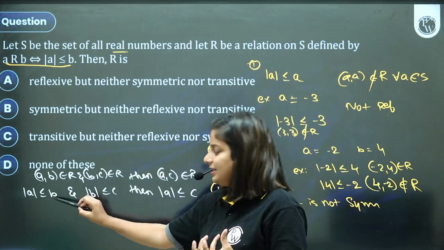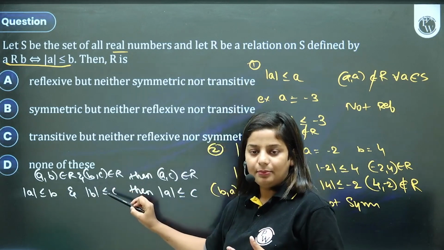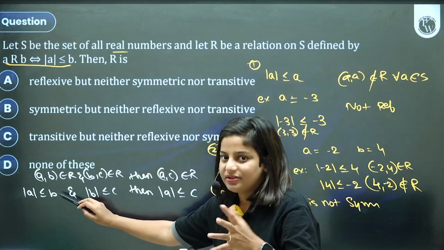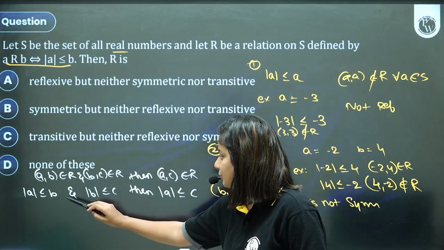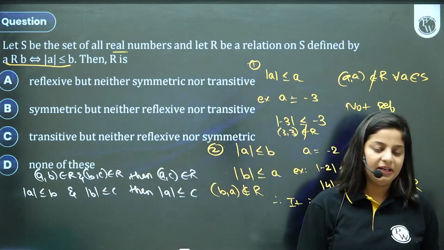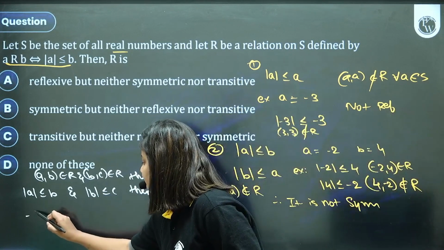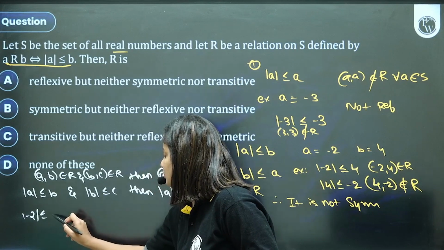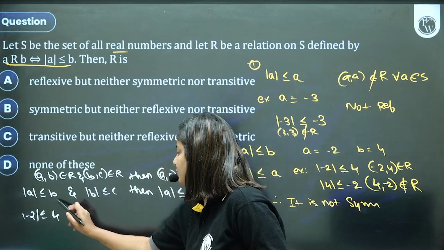You can take an example also, but we can think with a little common sense. A is any number less than B, and then B is any number less than C. You can take positive, negative, any combination. Try it. Take all negative. Let's say it's minus 2 less than or equal to, it has to be more than that, 4.